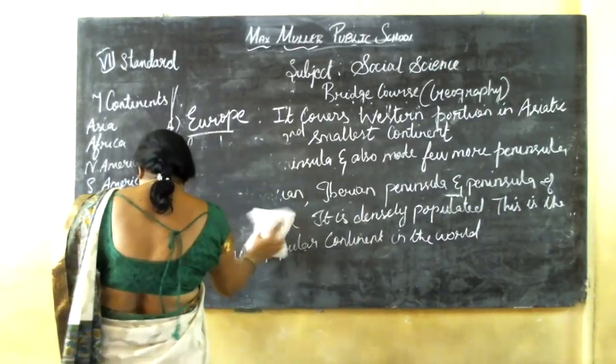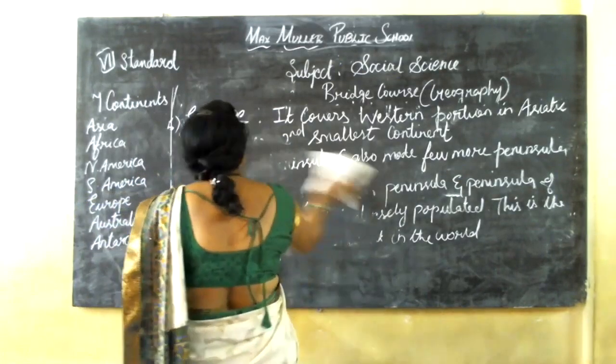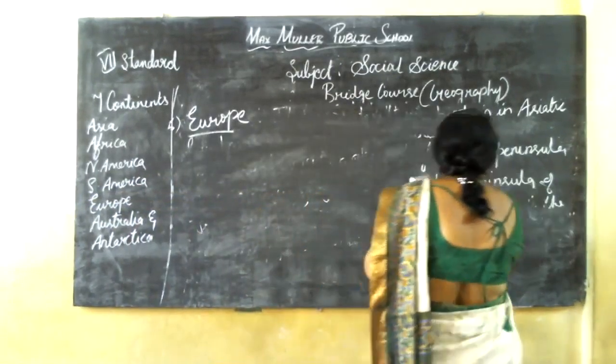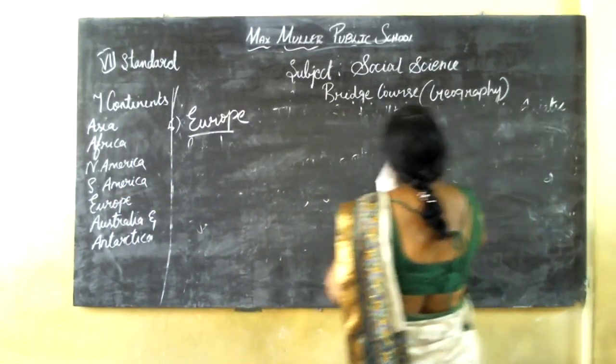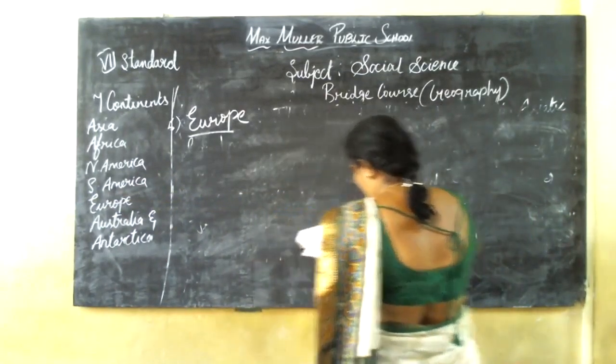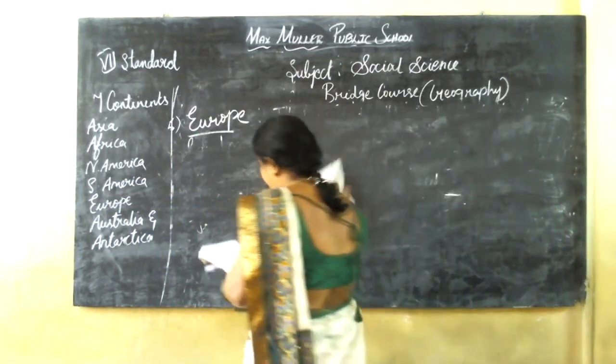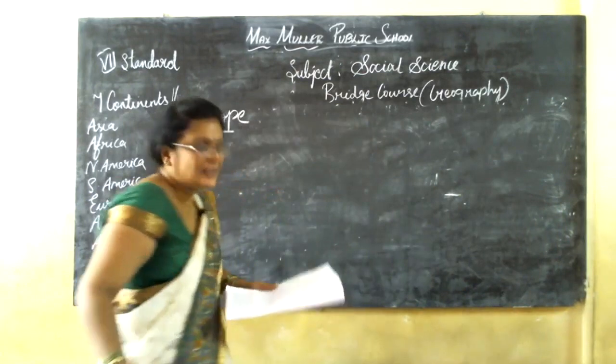Okay. Then, what are the important rivers? The most popular rivers in Europe are the Volga. You all studied, isn't it?